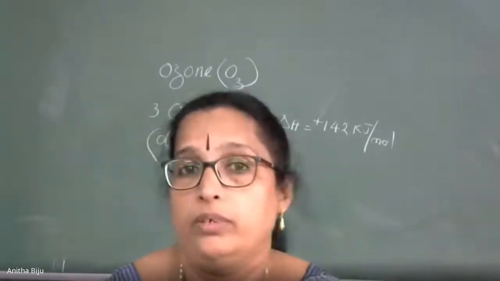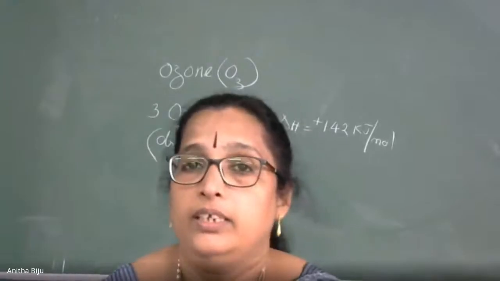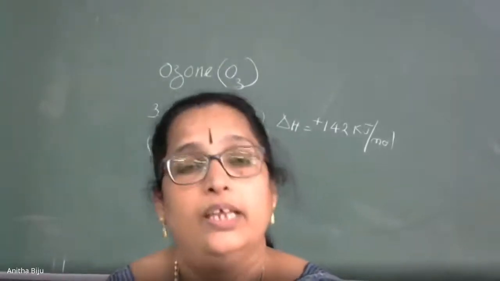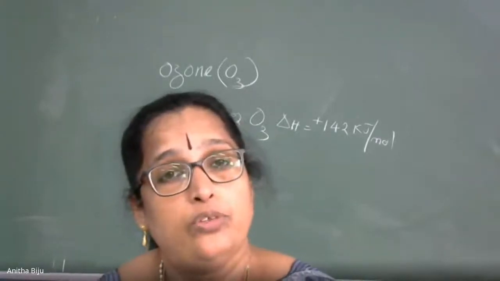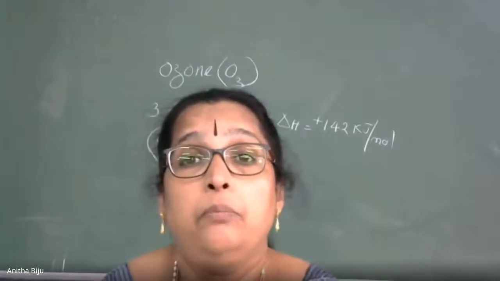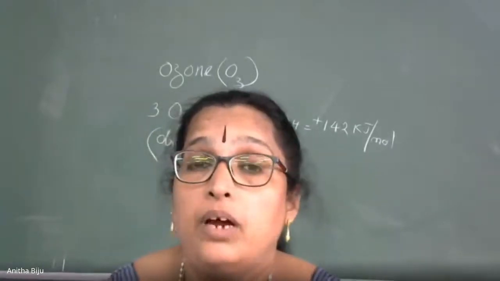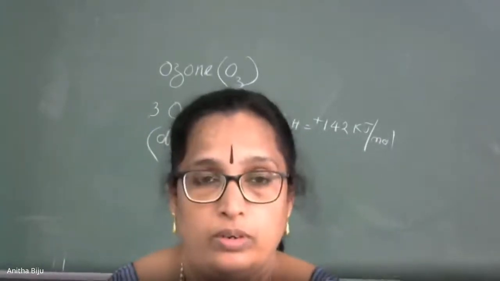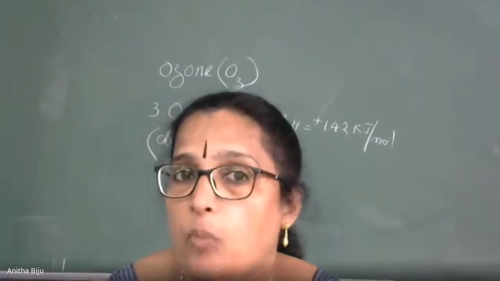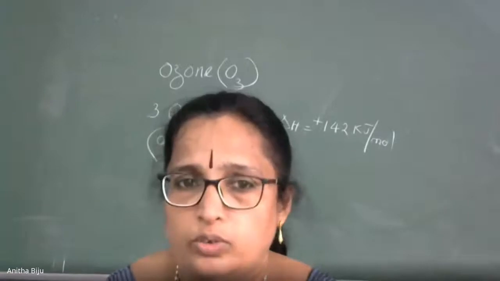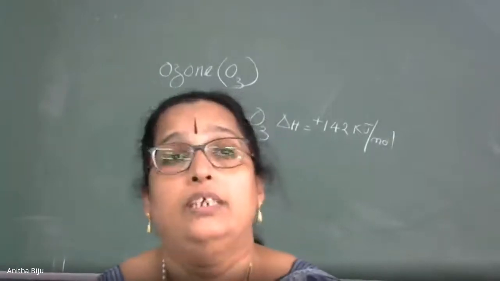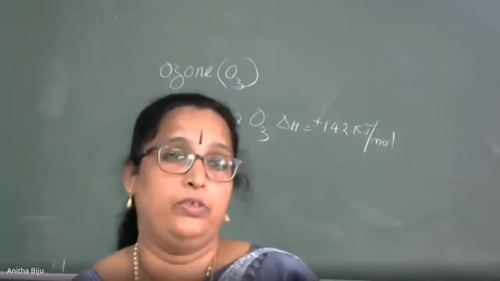Ozone will be formed, but it will not stay in the medium. Anyway, through this process also, we will get an ozone sample with only 10% concentration of ozone. Very important. What is the problem with the 10% we will discuss today only. This concentration you need to mention there, 10% ozone will be there.